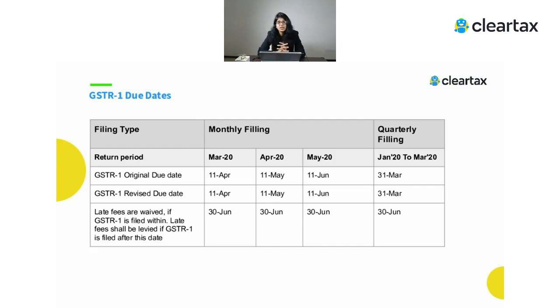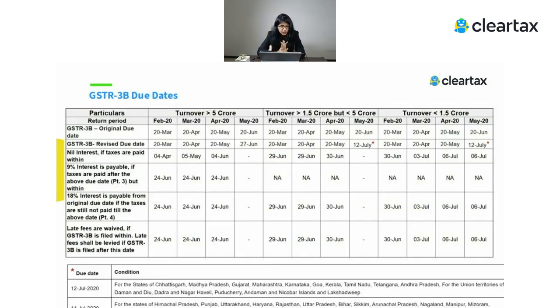Now let us understand what relaxation is given for filing your GSTR 3B because of COVID-19. Here, these are the revised dates for your GSTR 3B. We have divided this into three parts. One is people whose turnover is greater than 5 crore, the other is whose turnover is between 1.5 crore and 5 crore, and the third one is whose turnover is less than 1.5 crore.